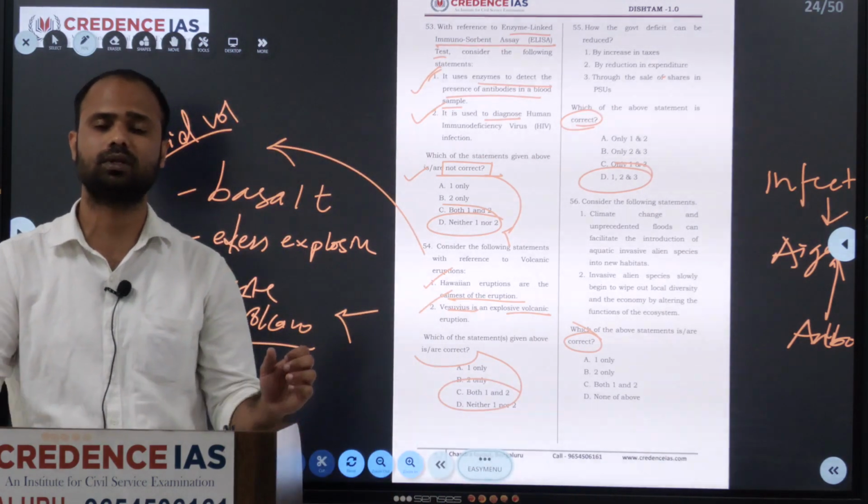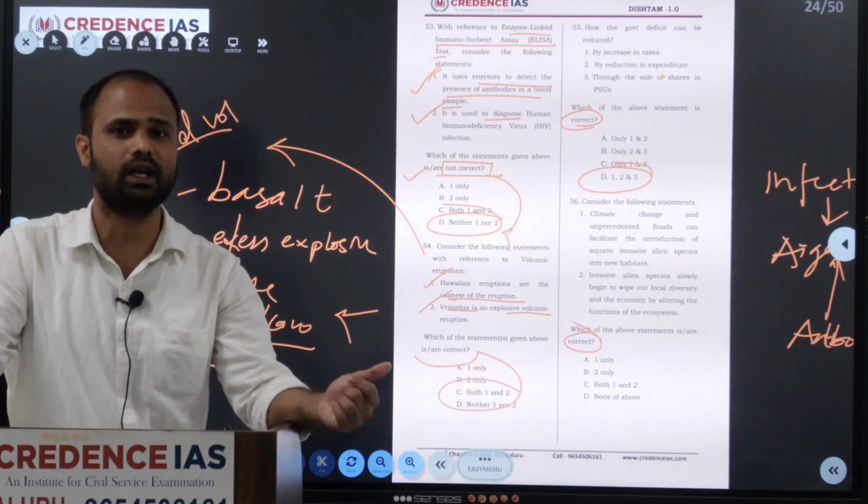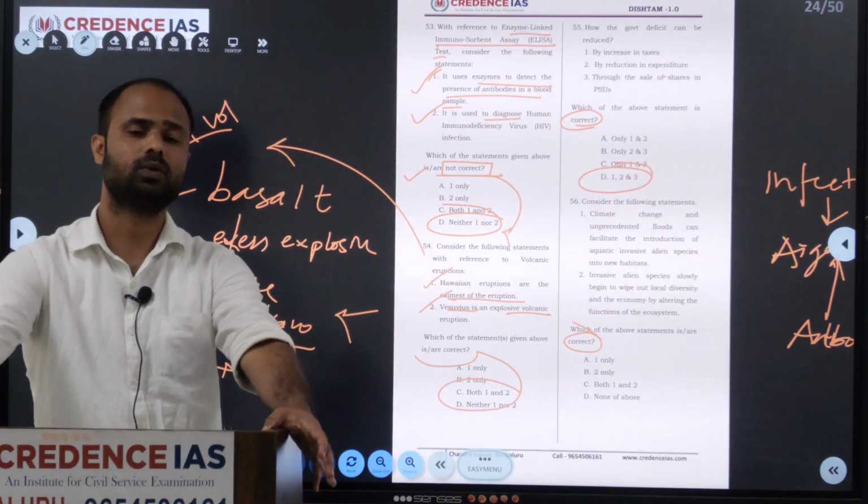So recently, what happened in 2018 due to the floods in Kerala and Karnataka has happened because of climate change.